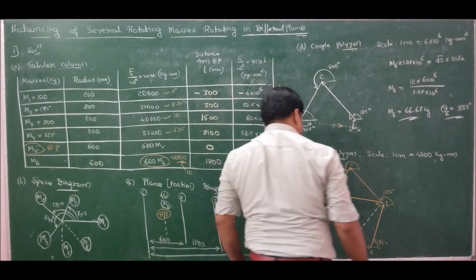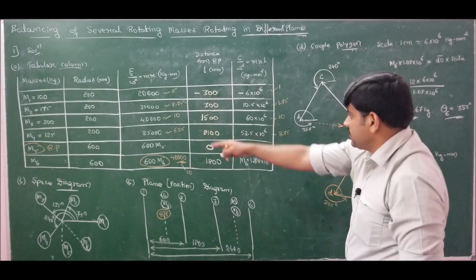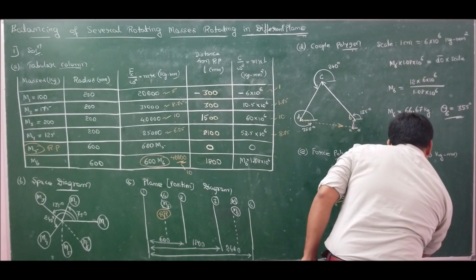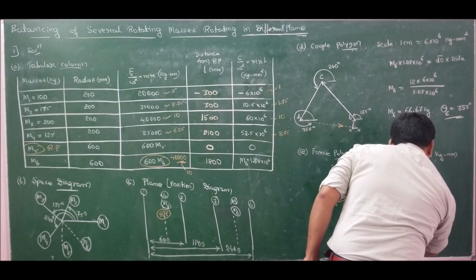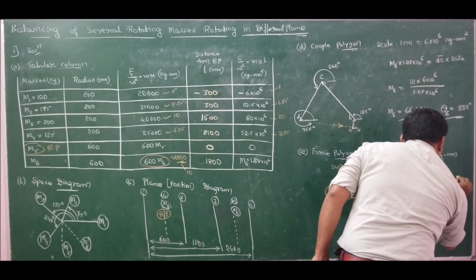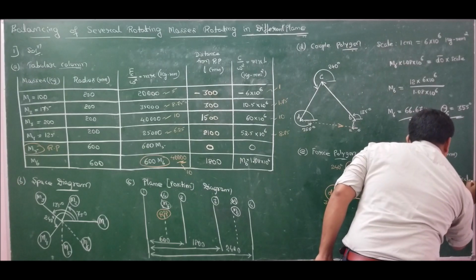E to O is measuring 11.7 centimeters. This must be equal to the unknown. So therefore 600 m5 must be equal to line length E to O into scale.